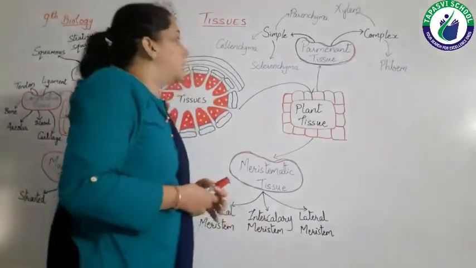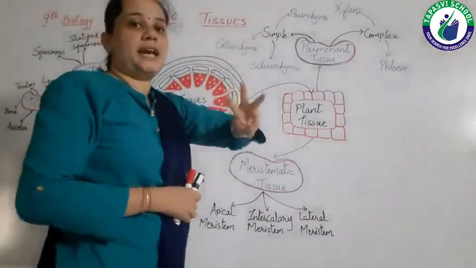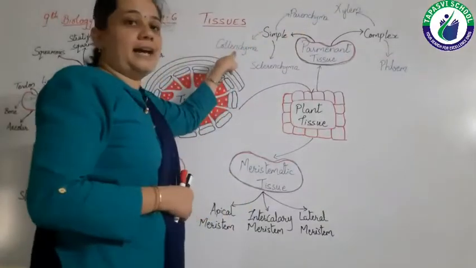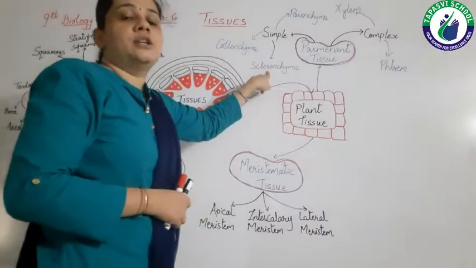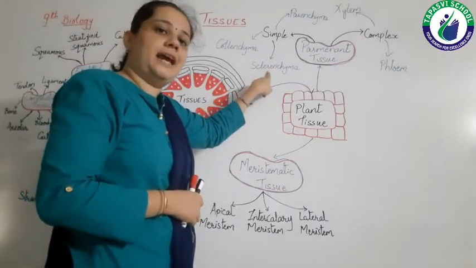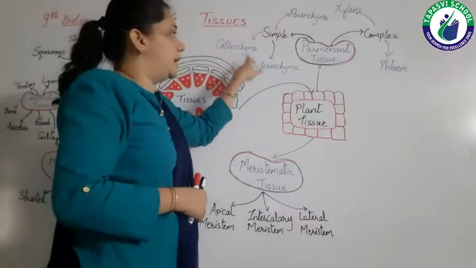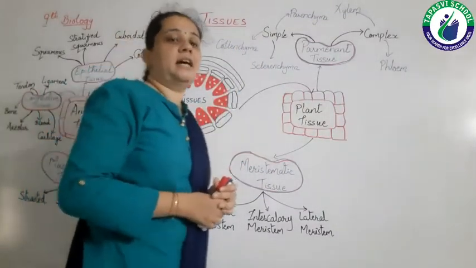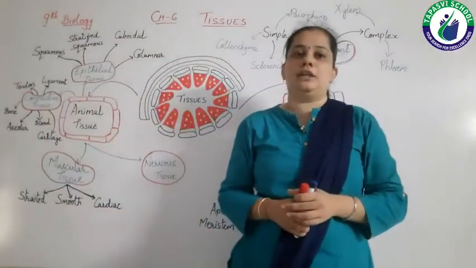So simple permanent tissue has three types: parenchyma, collenchyma and sclerenchyma. These are the three types of simple permanent tissues.